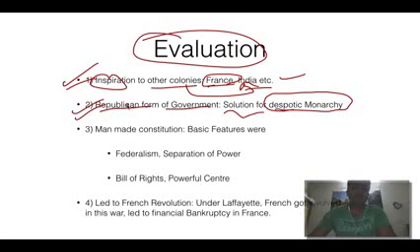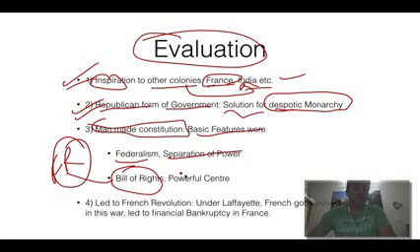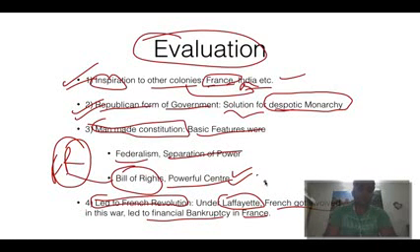Greeks also had it, but not in the form America had. Then a man-made constitution for the first time. Basic features were federalism, separation of power. I will be talking in detail in polity classes. Then the Bill of Rights, the first fundamental rights ever, then a powerful center, and that led to also the fourth point, the French Revolution. Why? Because under Lafayette, the French got involved, so it led to bankruptcy of France, and that led to the French Revolution.